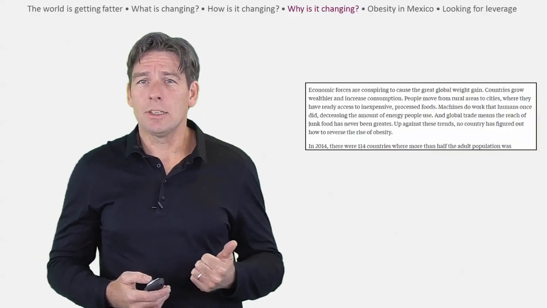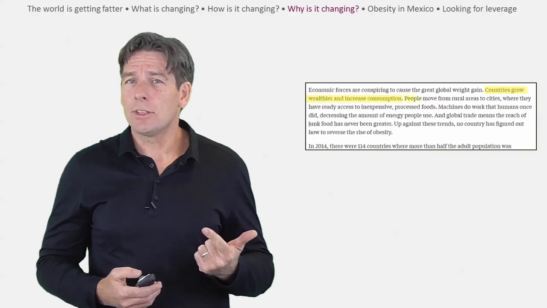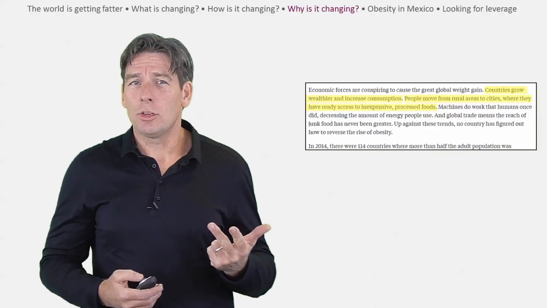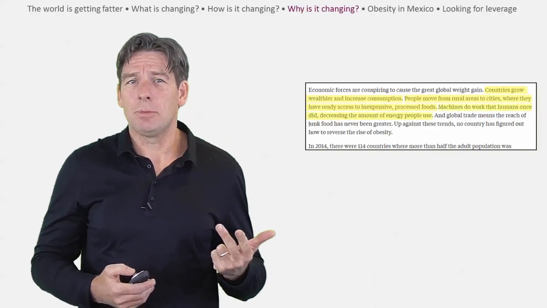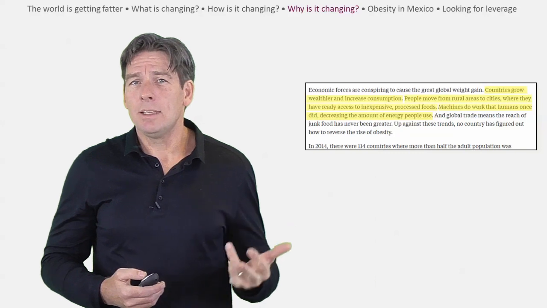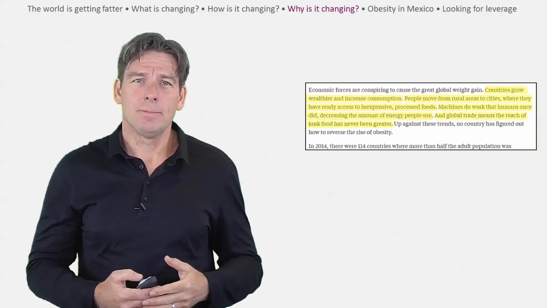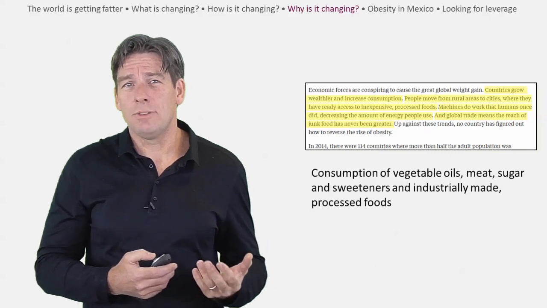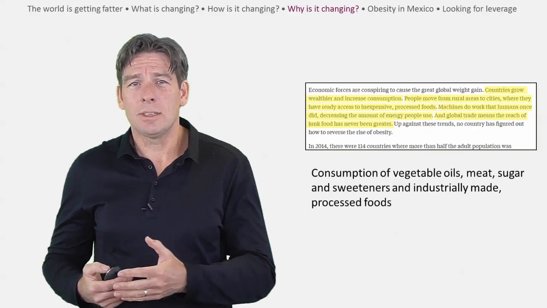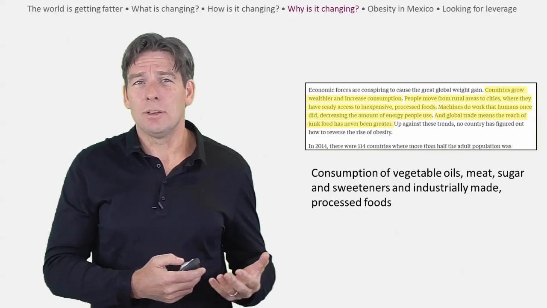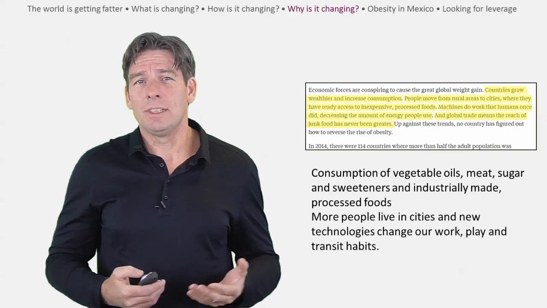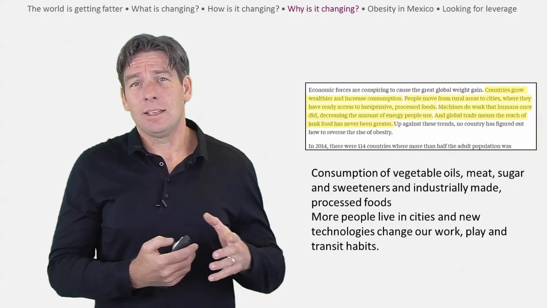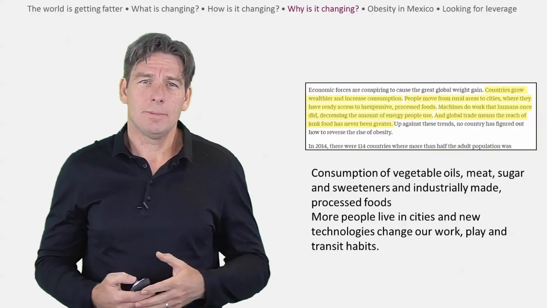Countries grow wealthier and increase consumption. People move from rural areas to cities where they have ready access to inexpensive processed foods. Machines do work that humans once did, decreasing the amount of energy people use. And global trade means the reach of junk food has never been greater. The article also highlights an increase in consumption of more calorie-rich foods such as vegetable oils, meat, sugar and sweeteners, and industrial-made processed foods, and a fall in physical activity as more and more people live in cities, and new technologies such as computers, television, cars, and so on change our work, play and transit habits.